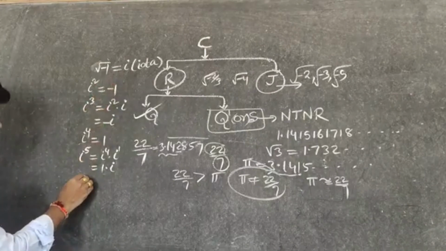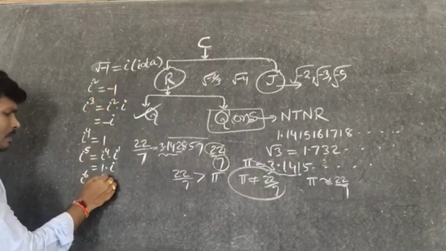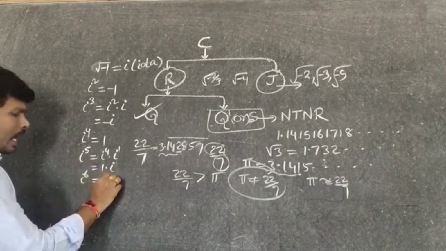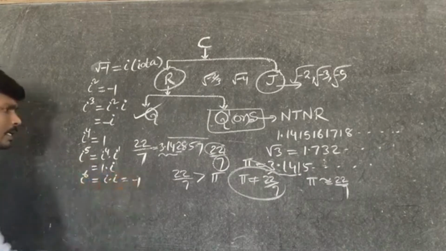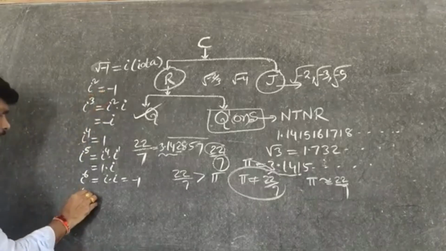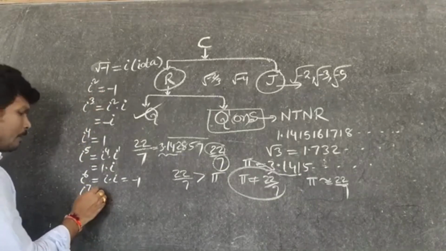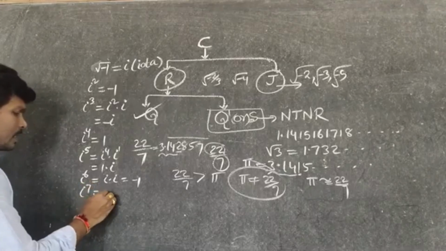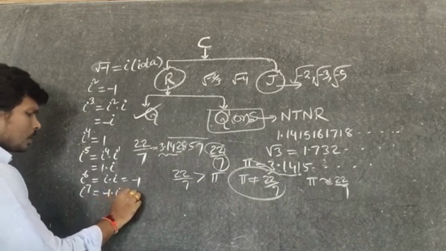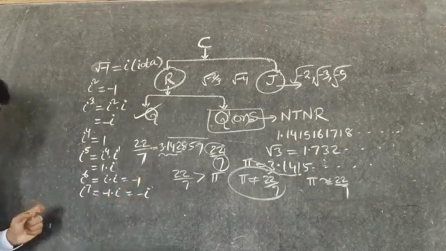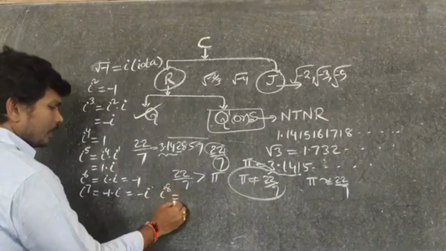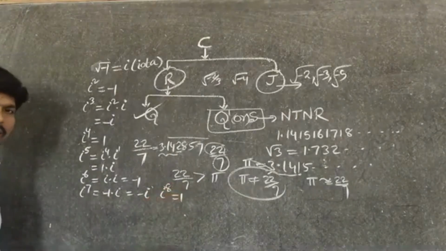Again, i power 6: it is nothing but i power 5 into i, that is i into i, which is -1. Again, i power 7: it is i power 6, -1, into one more i, so you got -i. Next, i power 8: again you got plus 1.